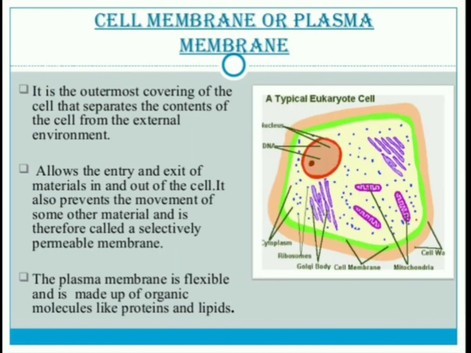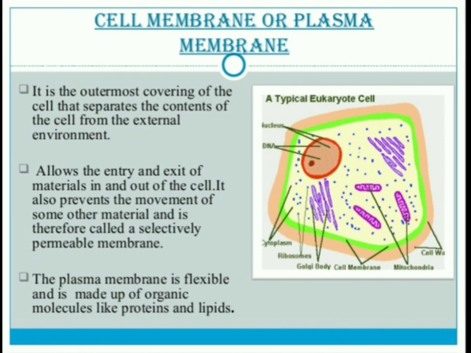Next, you observe that the cell membrane is also known as the plasma membrane. It is the outermost covering of the cell that separates the contents of the cell from the external environment. What is the cell membrane?